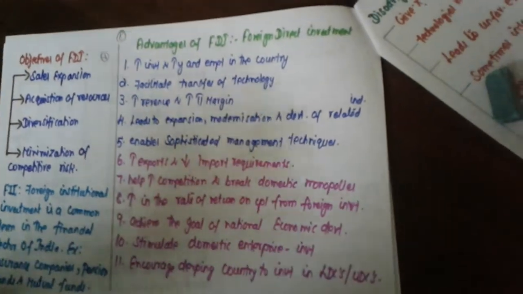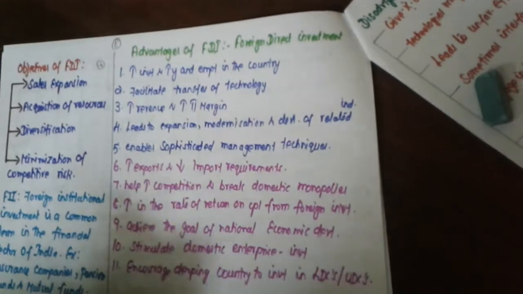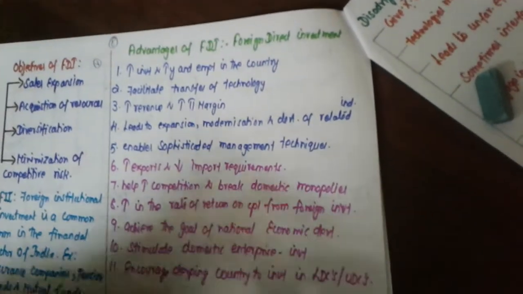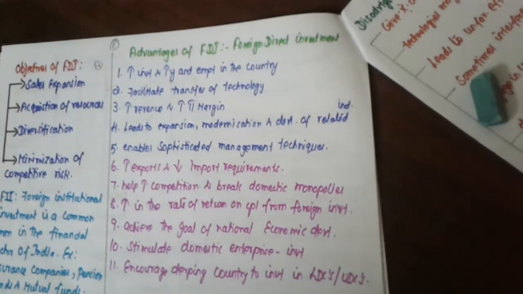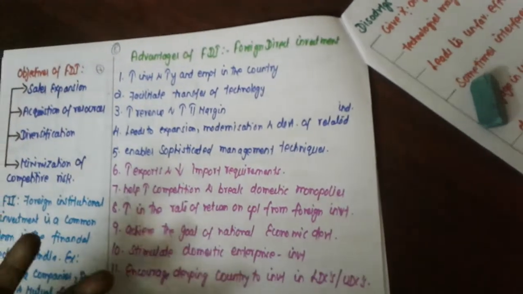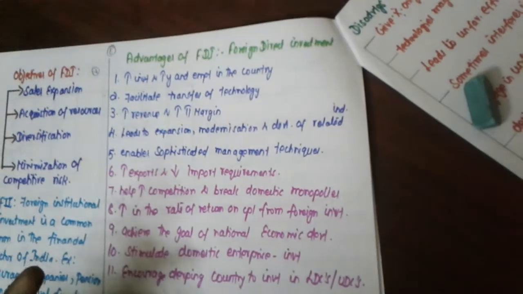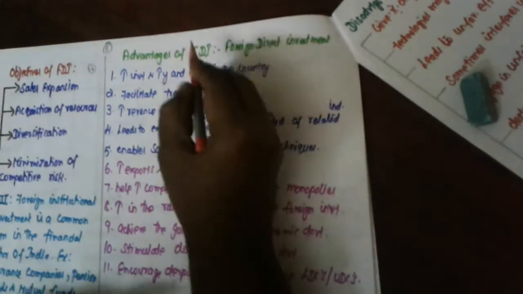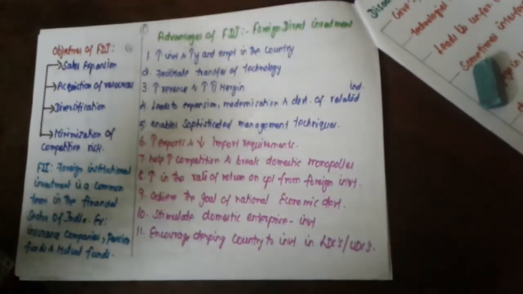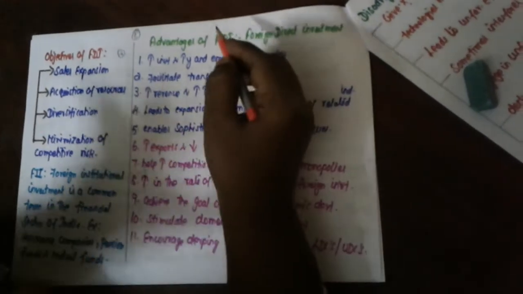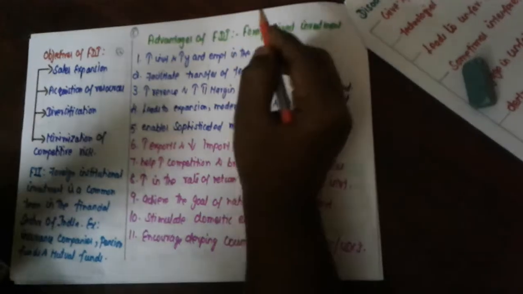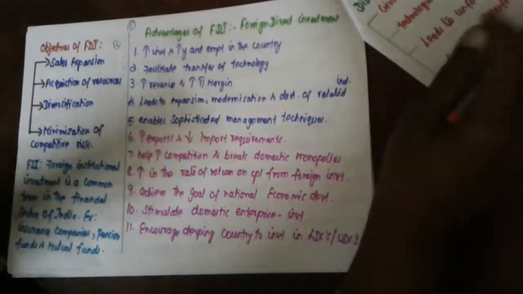It stimulates, upgrades, promotes and strengthens domestic enterprise within the country itself. And last one, it encourages investment in developing countries, both the less developed countries as well as underdeveloped countries. They also flourish by means of foreign direct investment. What is the last very important thing? Foreign direct investment also upgrades and strengthens and makes more important development, especially in third world countries, that is the less developed countries or underdeveloped countries.